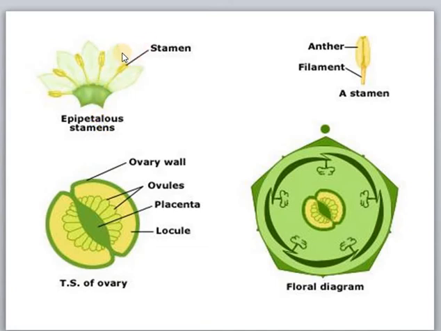So this is one petal and this is another petal. The position of stamen is alternating with the petal, so it is called alternipetalous. And this is the filament. This is the stamen. They are having 2 lengths. Some stamens will be large. When the stamens are 4 in number and in a 2-2 arrangement, they are called didynamous. The filaments of 2 stamens will be small and the filaments of 2 stamens will be larger. Now this is the oblique position.